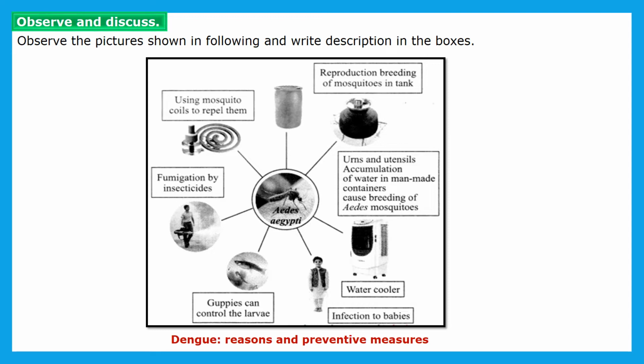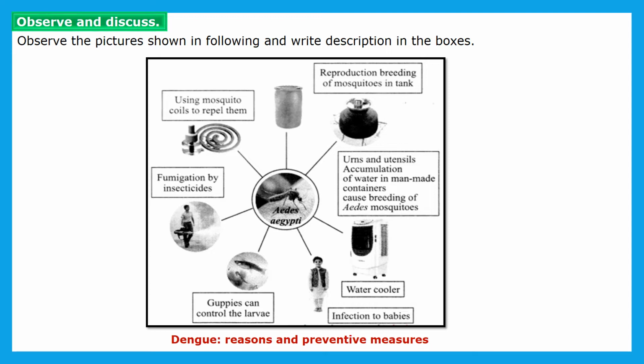Now third is the water cooler. In a water cooler also there is stored water, and in that also the Aedes aegypti mosquito can lay eggs, and from that also there is spreading of this dengue disease. So we can spread dengue with the help of this water tank, urns, utensils or water cooler. Then this infection can get to small babies, and from them it can spread to other persons also. So these are the reasons for dengue.